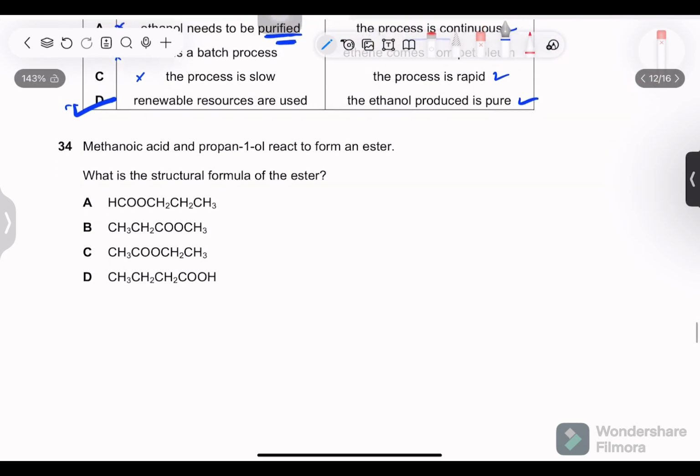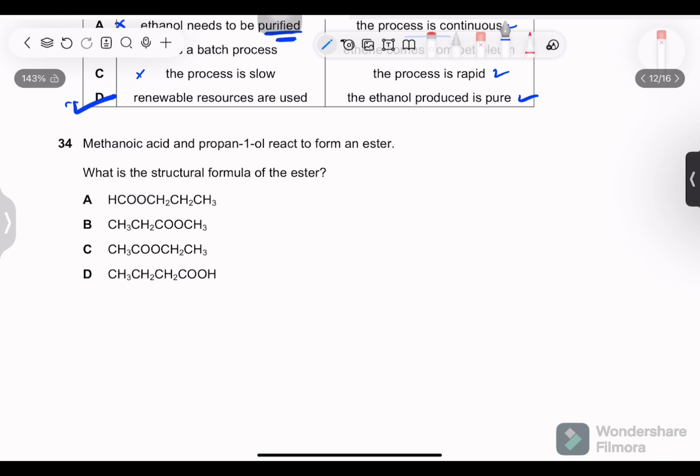Methanoic acid and propan-1-ol react to form an ester. What is the structural formula of the ester? First of all, we need to count the total carbon atoms which the ester will contain. Three from here because of the prop we know, and one from here. So four total carbons. One, two, three, four. Turns out everybody has four carbons. So the functional group will be COO.